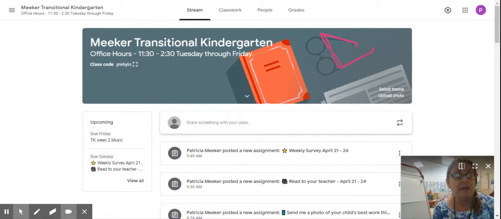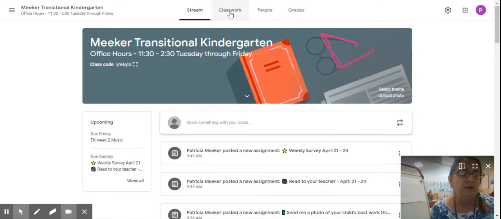Today's assignment is to write your own sentence. Now, you're going to need some materials for this, so make sure you get them out before you start writing. You'll need a piece of paper. I got a paper from my journal, which is in the extra folder that I gave you. You'll also need a pencil, and you'll need a word spacer, which is a popsicle stick. You can also use your finger. And the last thing I want you to use as a resource is our TK Sight Words.